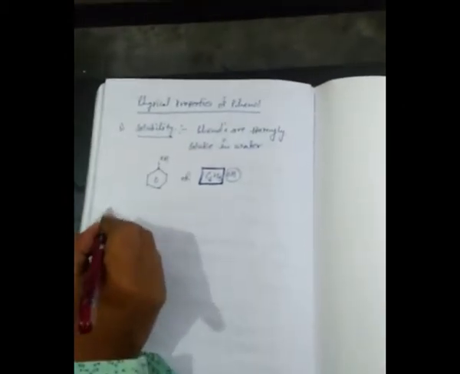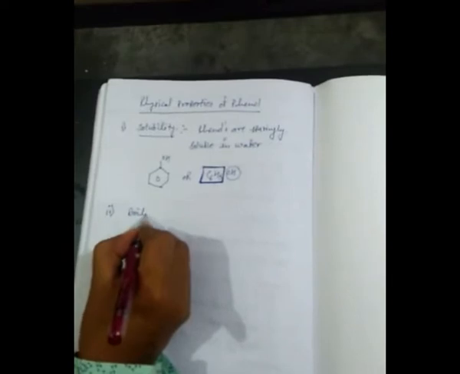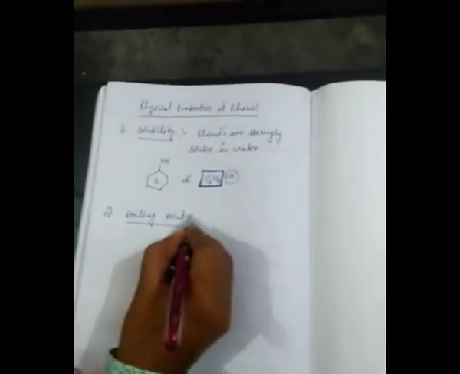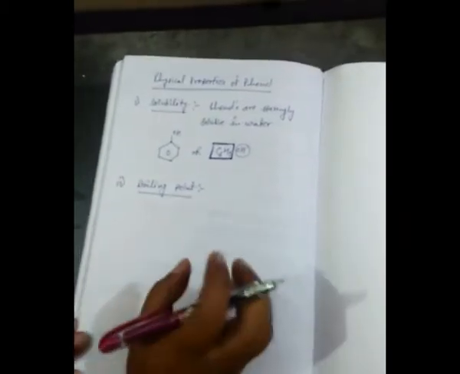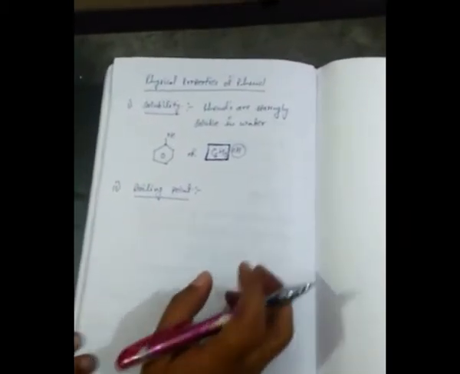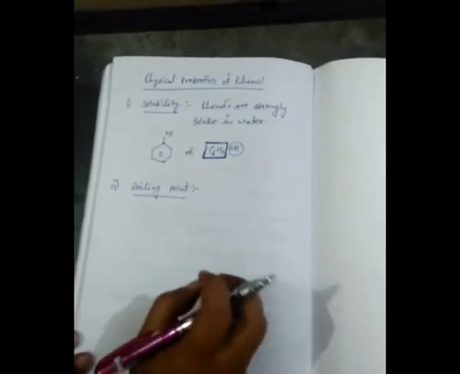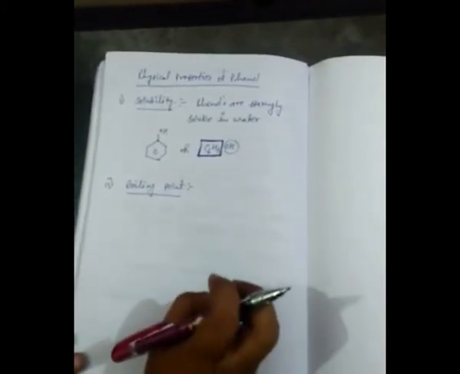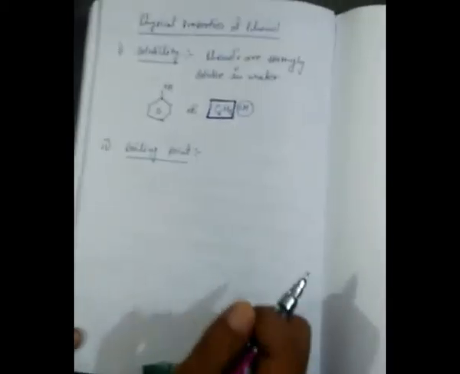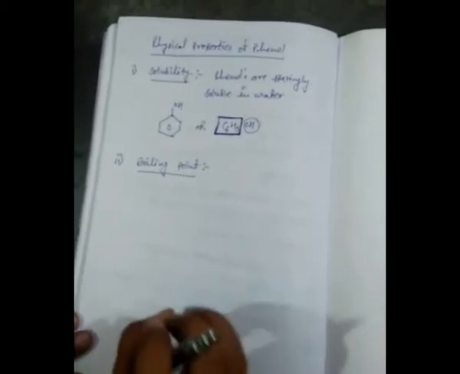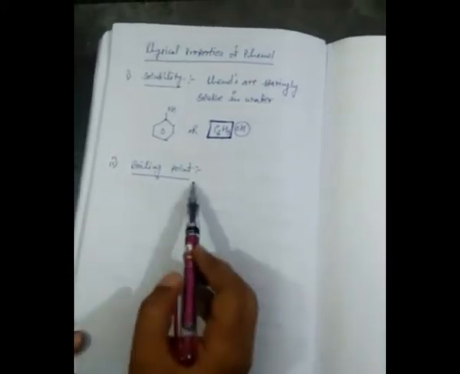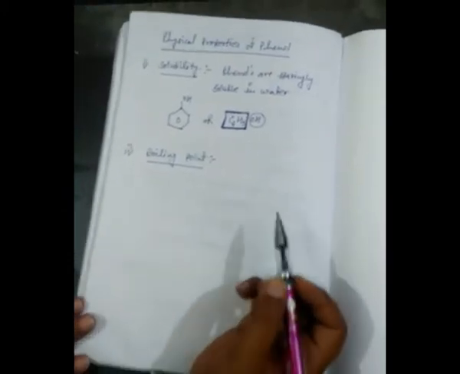Second is boiling point. The boiling point of phenol is more than hydrocarbons or haloalkanes of corresponding molecular masses. Why does it happen? Because in phenol hydrogen bonding is present, whereas in hydrocarbon or haloalkane there is no hydrogen bonding. Due to the presence of hydrogen bonding, the boiling point of phenol is more than hydrocarbon or haloalkane.